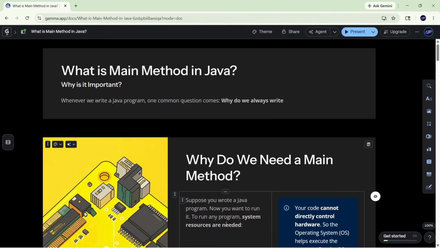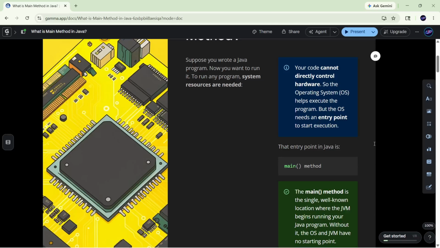Today's topic is what is main method in Java and why it is important. When we write a Java program, one common question is why do we always write main method? If we want to execute a program, we need some access to the microprocessor, disk and RAM, because these are the things which are used to process and execute the program very fast.